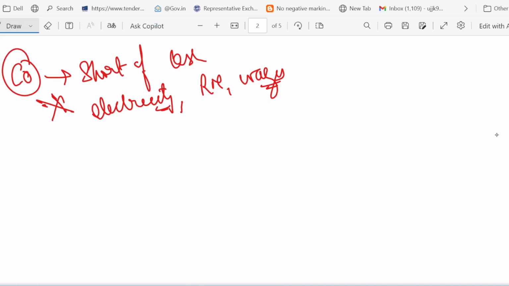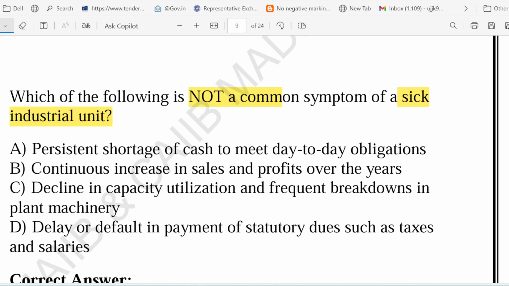So imagine a factory that has to borrow money every week just to pay workers. That is clearly a red flag, isn't it? So this is the point. Persistent shortage of cash to meet day-to-day obligation, yes, this is a condition of sickness. So option A is a symptom.